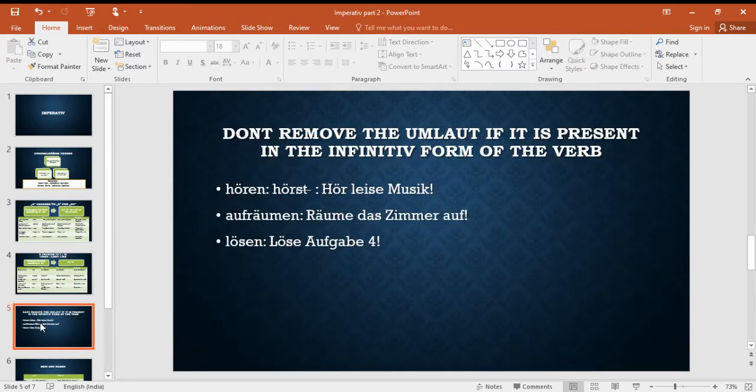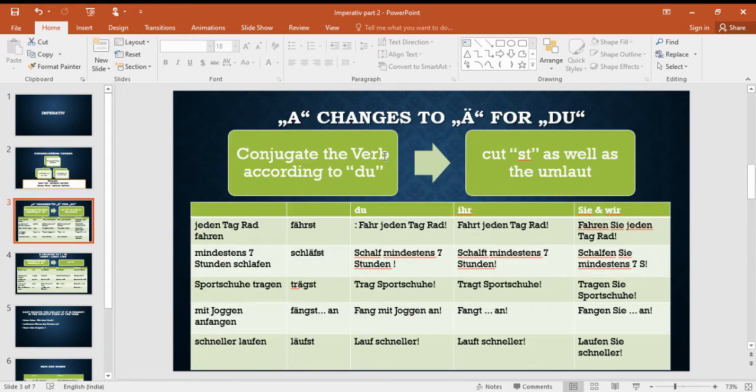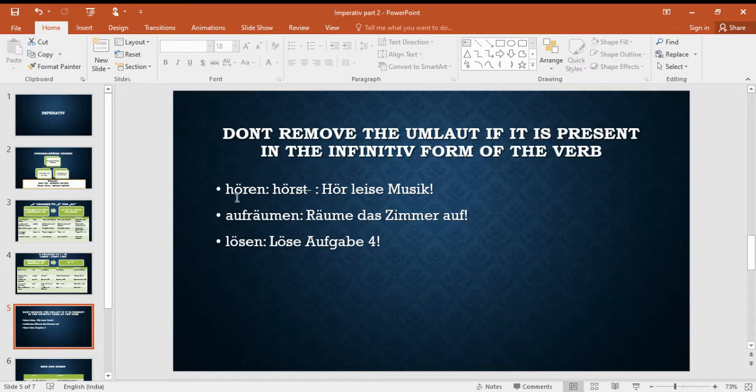Now we'll go to the next special case. This is just a reminder for you. Do not confuse it with the first category of irregular verbs where we have removed the umlaut. Why did we remove it? Because it was added extra. But if the verb has an umlaut in its original form only, it is not added extra, then you keep the umlaut. Do not remove it. For example, hören becomes hörst. Only cut st, do not cut this umlaut. So it becomes here: Hör leise Musik. Listen to soft music.